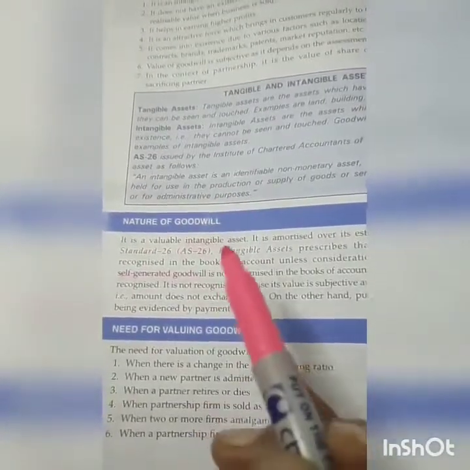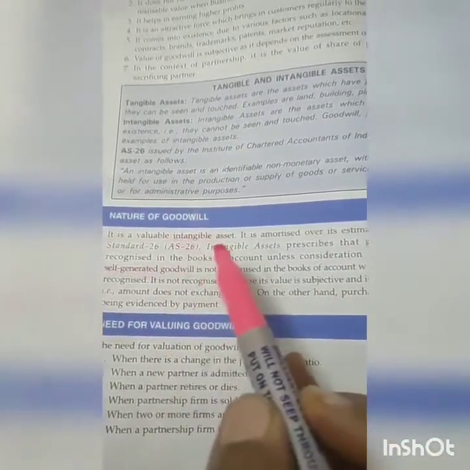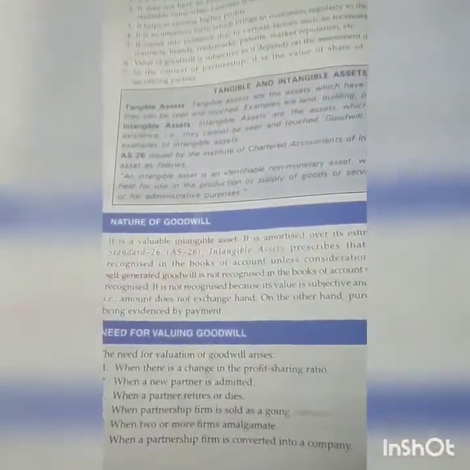Students, today we are taking this topic, nature of goodwill. You are well aware that goodwill is an intangible asset, right? And Accounting Standard 26 covers goodwill. We have two kinds of goodwill: one is self-generated goodwill and another is purchased goodwill.